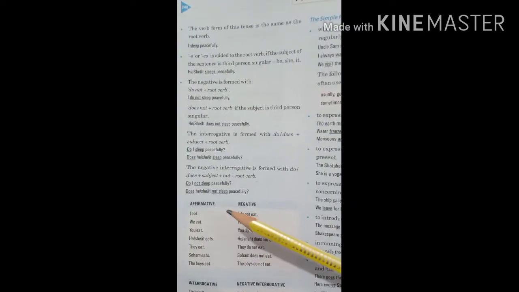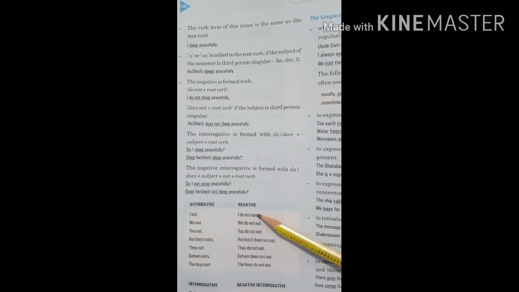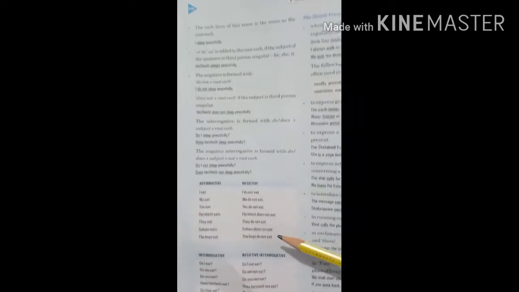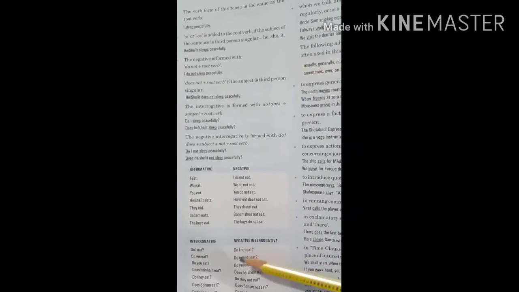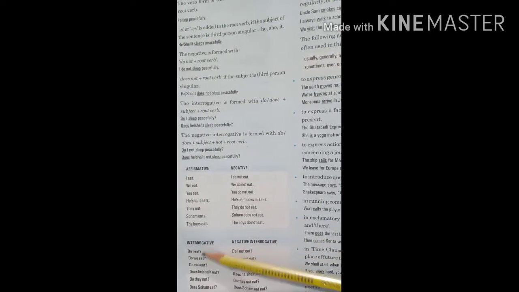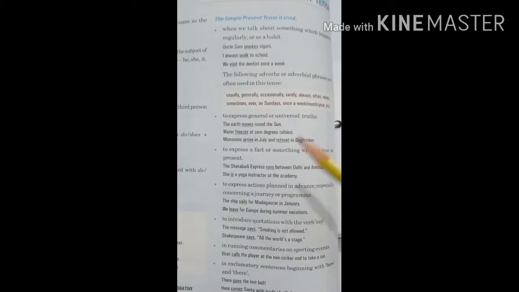So first one, affirmative into negative: I eat, I do not eat. We eat, we do not eat. Next, examples are given of the interrogative to negative interrogative: Do I eat? Do I not eat? Do we eat? Do we not eat? In this way you can change it into negative sentences.